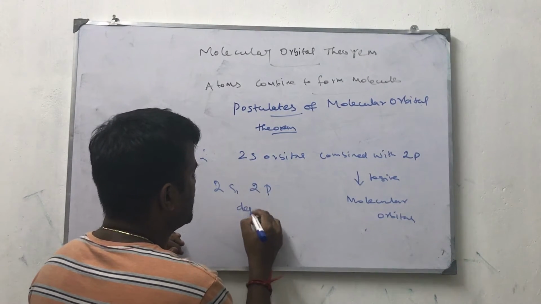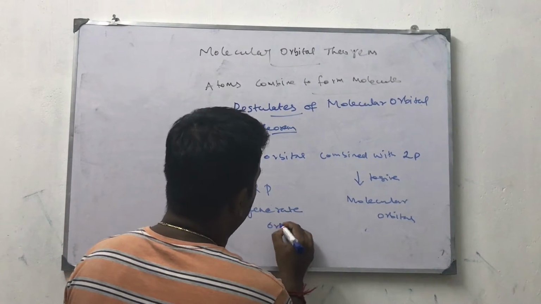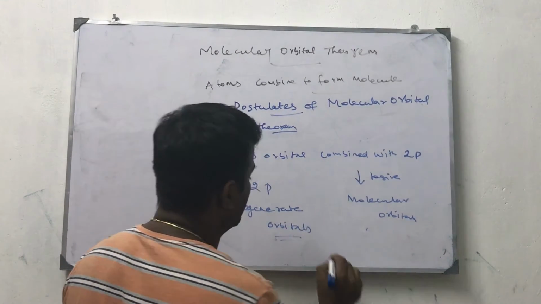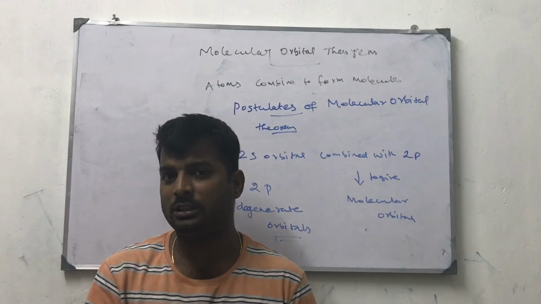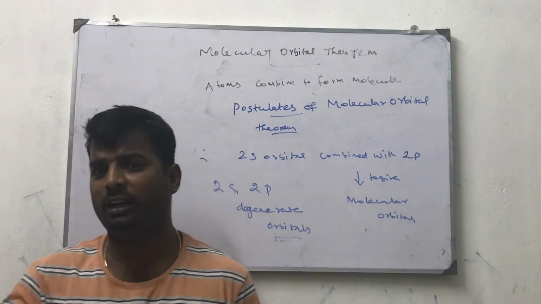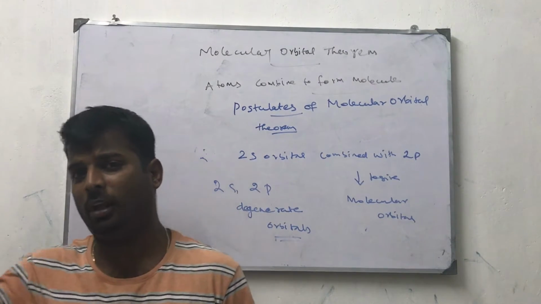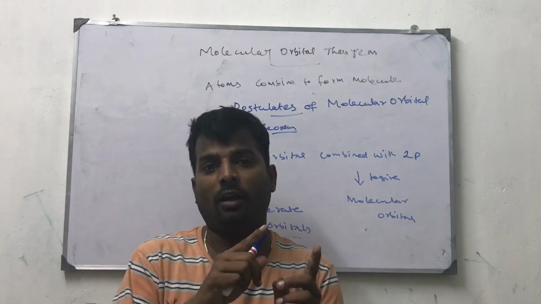Degenerate means they have equal energies. In the second lesson we discussed degeneracy. 2s, 2p have equal energy. 3s, 3p, 3d have equal energy. 4s, 4p, 4d, 4f have equal energy. So they are called degenerate orbitals. They have almost equal energy.